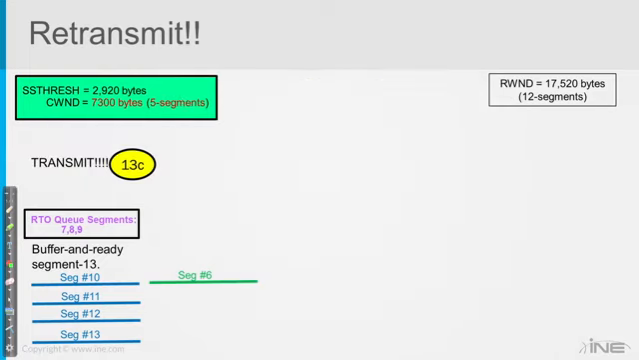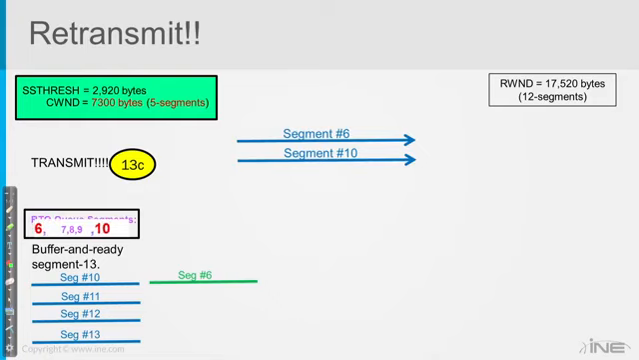So now he says transmit. He says, okay, I can only transmit 2. So I'm going to transmit 6 and 10. And this highlighted that segments 6 and 10 are now added to the retransmission queue. That's what we see right here. So now we've got 6, 7, 8, 9, and 10. So our 5 segments, which is the maximum that we can have in flight, are gone. They're out there.